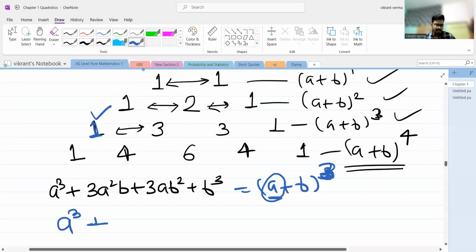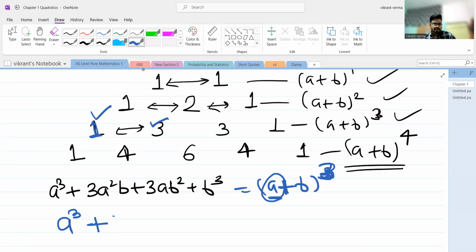Now I will apply the addition sign, because this addition sign comes here. Then I will put the second coefficient here. This 3 will come here. Now in the second term, I will decrease the power of a by 1, so it will become a square.